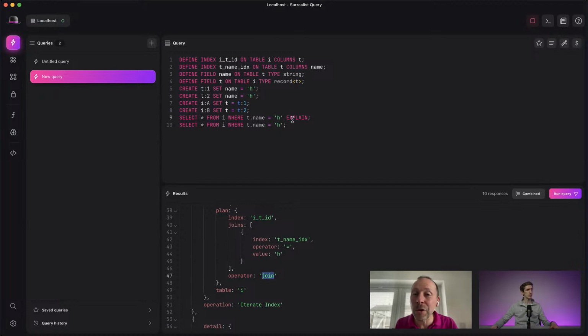And so this query previously was not optimized in the way it was running, it was not able to use an index. So now this is detected, and it uses an index called join.